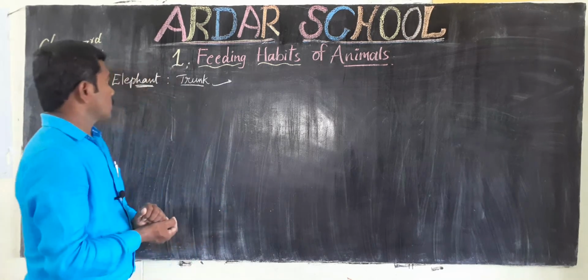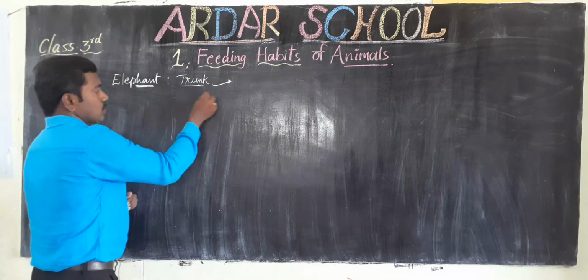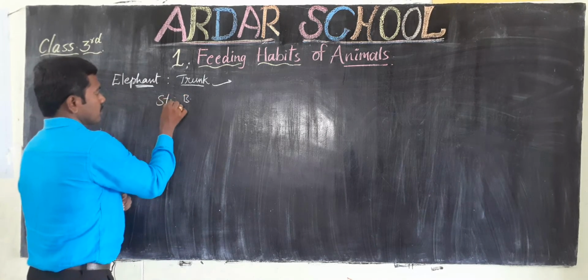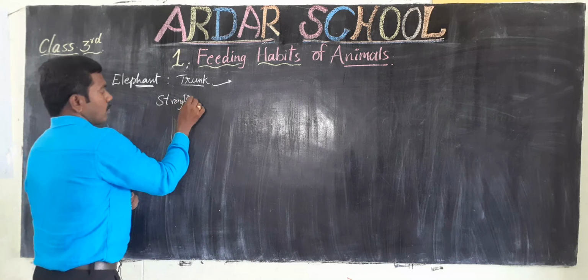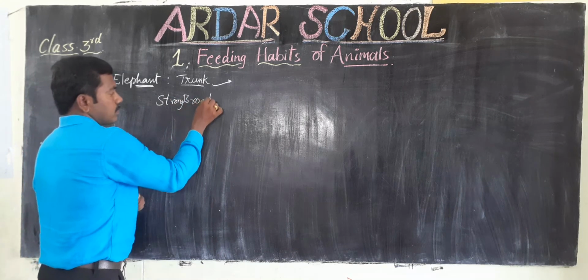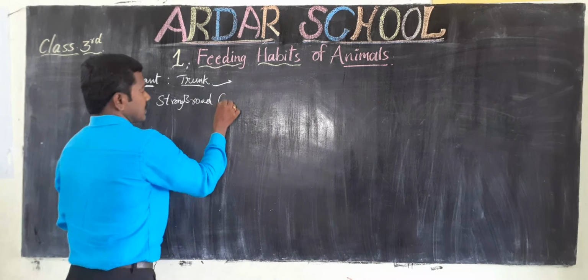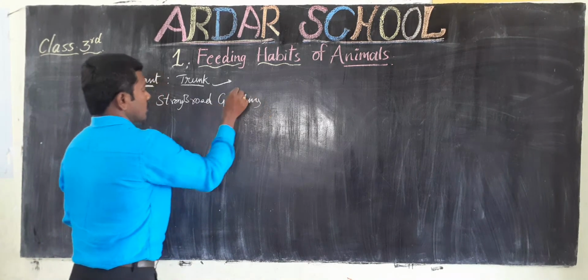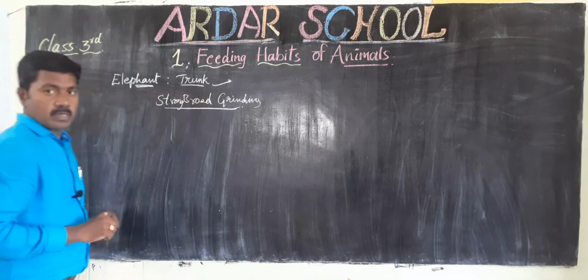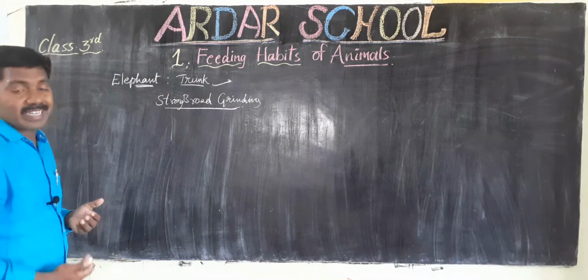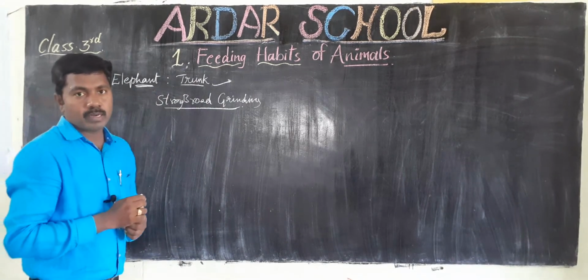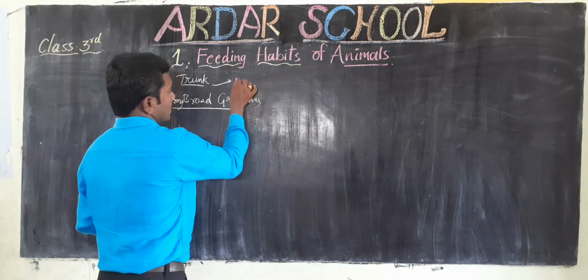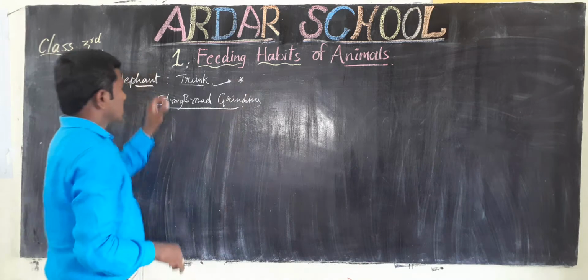Okay children, so the elephant also has broad, strong, grinding teeth. With the help of these teeth, it can chew the food. After that it swallows. So what is the other use of the trunk?